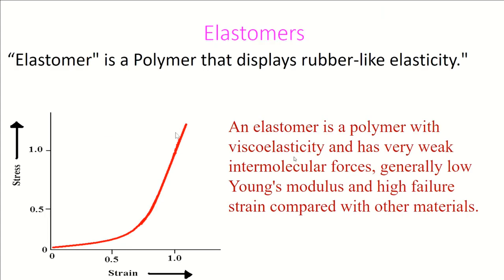Before that, I want to introduce you to another material which we very frequently use in textile. It's called elastomer. This is a typical stress strain diagram of elastomeric material.